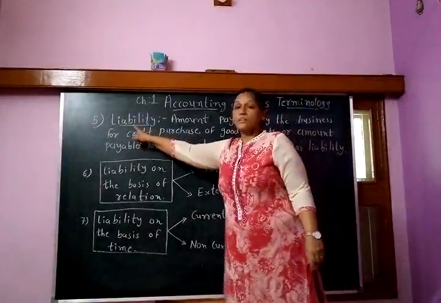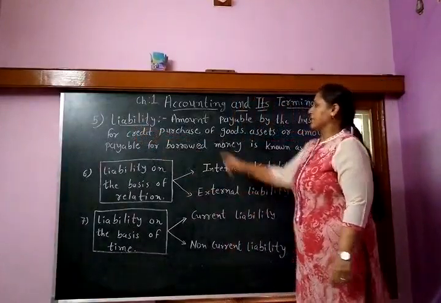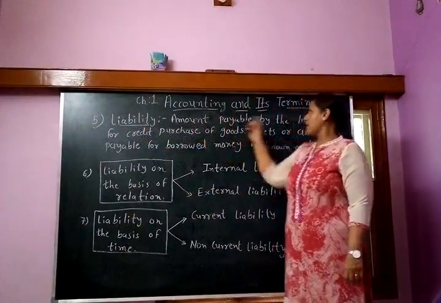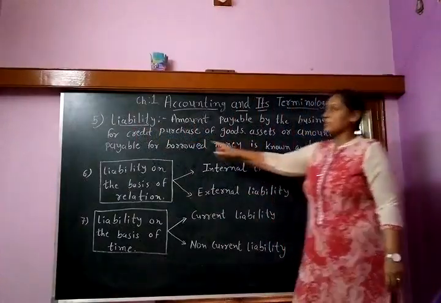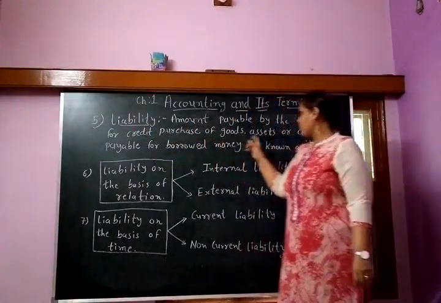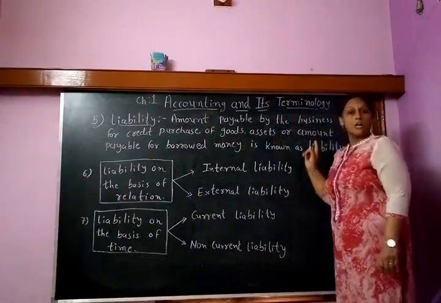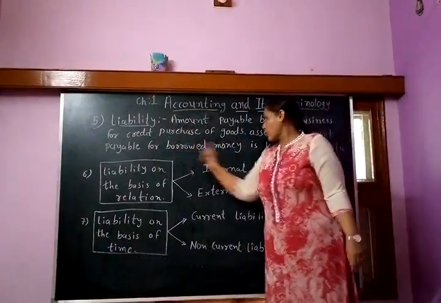Our next terminology is liability. Liability means the amount payable by the business for the credit purchase of goods or assets, or the amount payable for borrowed money.